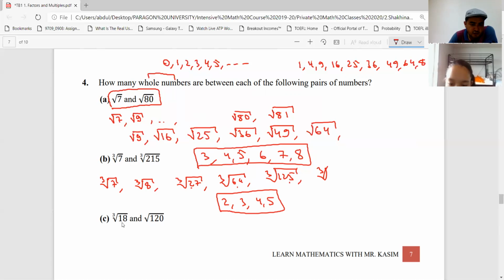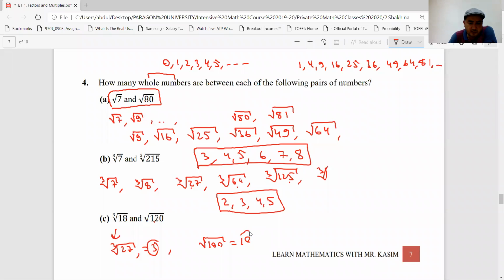And how about here? Cube root of 18. So what is greater than this one? Cube root of 27, which is equal to 3. And this one is square root of 120. The previous square number smaller than this one is square root of 100, which is equal to 10. The smallest whole number is 3, and the largest is 10 between these two numbers. So these are 3, 4, 5, 6, 7, 8 and 9.